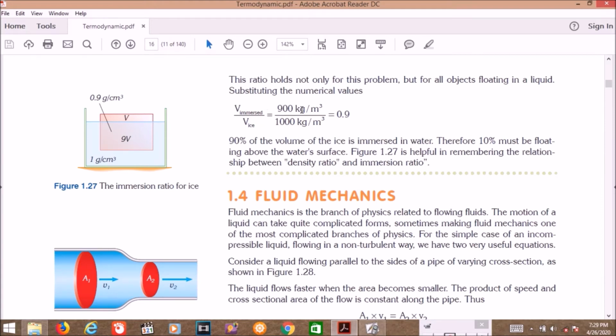Substituting the numerical values, volume immersed over volume object: rho of ice 900, rho of water 1000, that is 0.9. It means 90%. So 90% of the volume of ice is immersed in water. Therefore, 10% must be floating above the water surface.